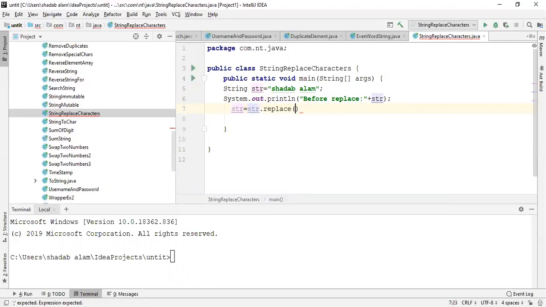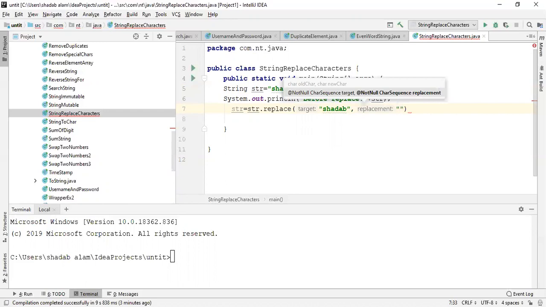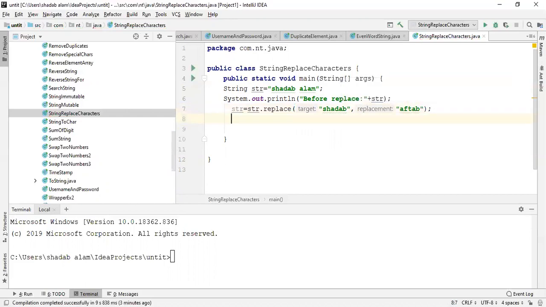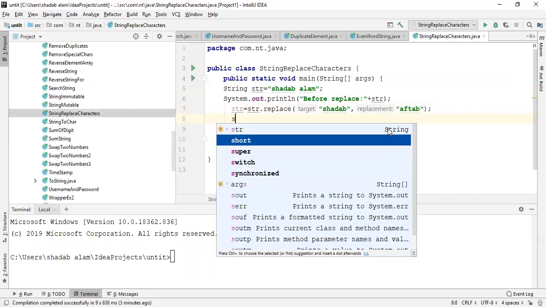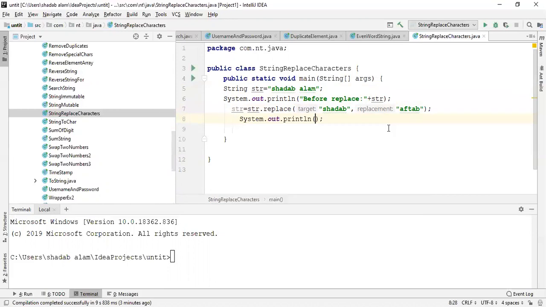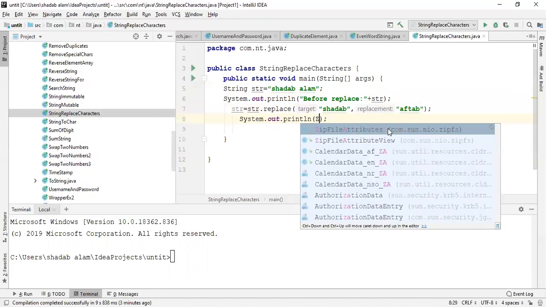replace method. We can use the replace method in the string class. Okay, guys, and we can replace Shadab, which is the old name, and the new name, the replacement target name, is Aftab. Okay, guys, and after that we can print the value before replace and also